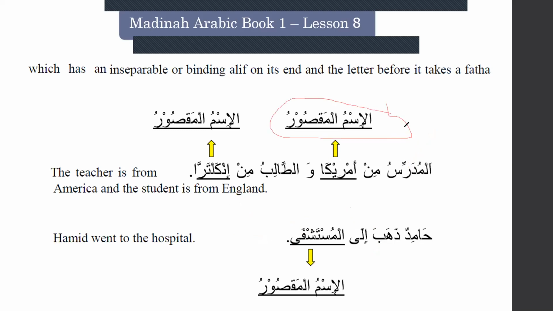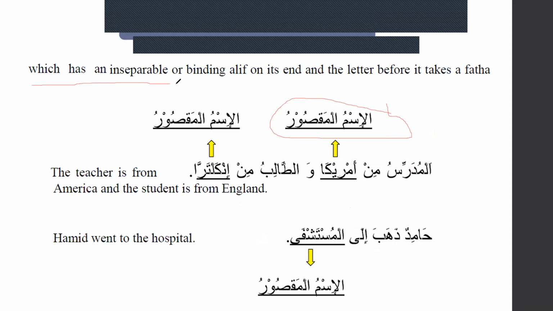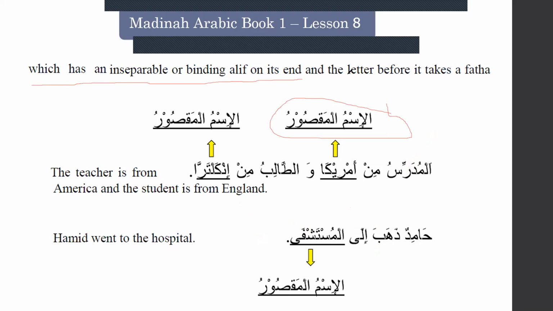Okay, ismul maqsoor. What is ismul maqsoor? The noun which has an inseparable or binding alif on its end. That's number one. And the second condition: the letter before takes a fatha. So this is called ismul maqsoor. These kinds of nouns will be called ismul maqsoor.